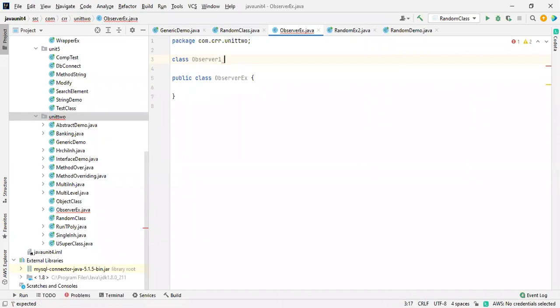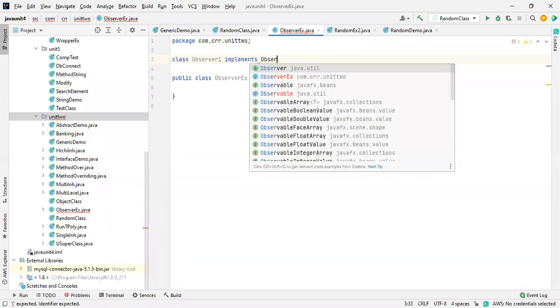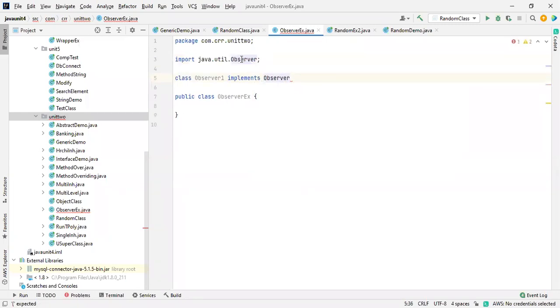So how to use an interface: if it is a class and you want to use another class, you have to use extends. We already discussed that. If you want to use an interface, you have to use the keyword implements. So here I'm going to take Observer from the util package. This is also available inside the util package.